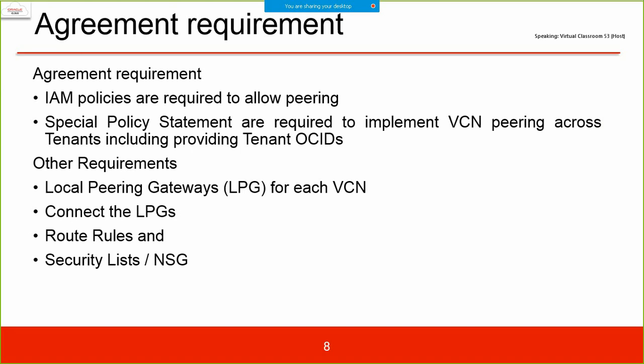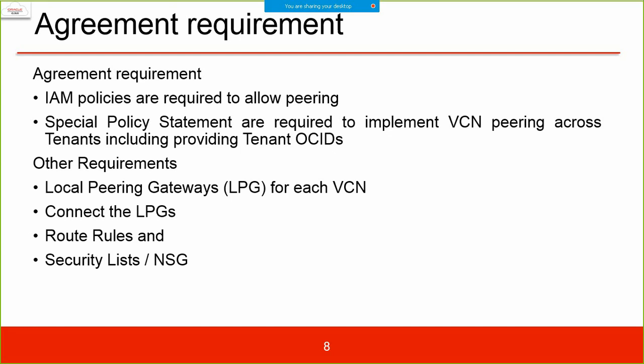Agreement required. IAM policies are required to allow peering. Special policy statements are required to implement VCN peering across tenants, because IBM is trying to connect to Cognizant. So special policies are required, including providing tenant OCIDs.